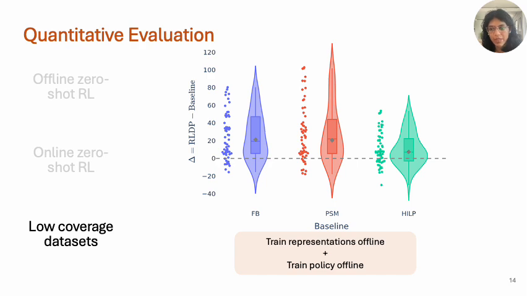RLDP learns policy-independent representations through latent dynamics prediction. However, many prior approaches assume a class of policies to learn representations predictive of successor measures, and this strategy can lead to poor out-of-distribution generalization when the actions approached by the policy are not covered by the dataset. Finally, to evaluate this hypothesis concretely, we consider the D4RL benchmark of OpenAI MuJoCo tasks. The violin plot shows a one-to-one comparison of normalized returns of RLDP against baseline methods. The overall mass of the violin lies above 0, indicating that RLDP outperforms baseline methods in many of these tasks. Concretely, numbers indicate that RLDP is better on 5 out of 6 tasks. More detailed results are available in the paper.